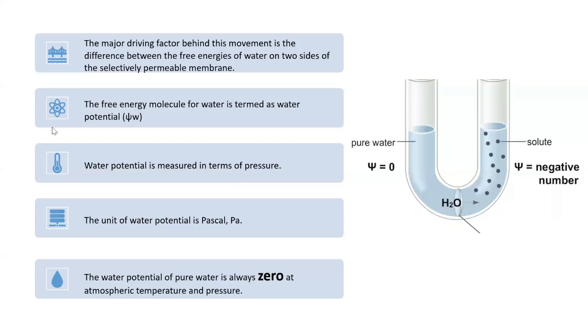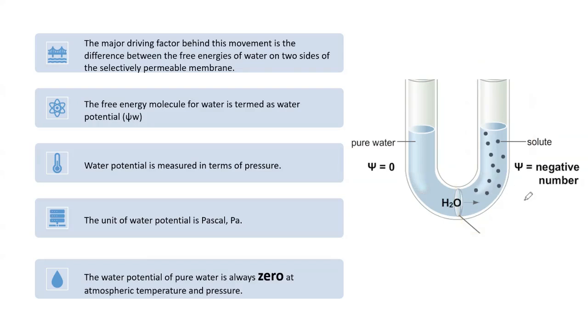This water potential is the major driving factor behind this movement, the difference between the free energies of water on two sides of the selectively permeable membrane. In this picture, you can see that this arm shows that the water potential is zero. However, when a small amount of salt or some other molecules are dissolved within the pure water, the potential of water will decrease.